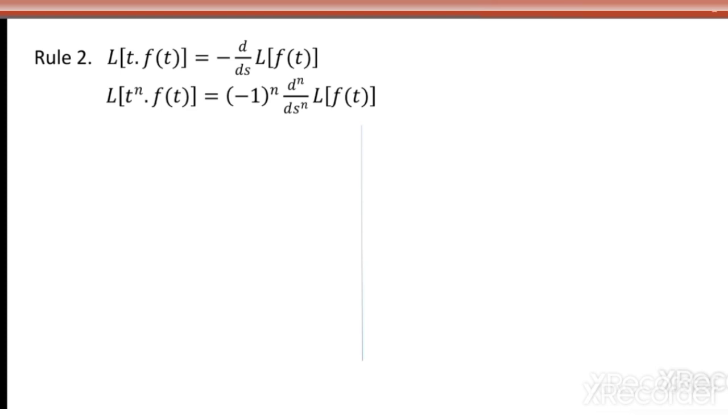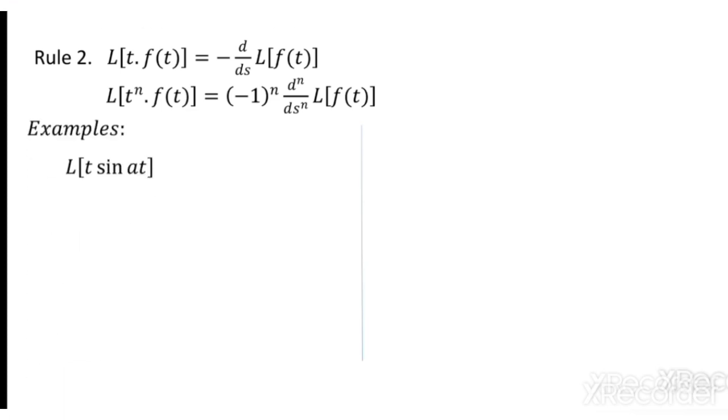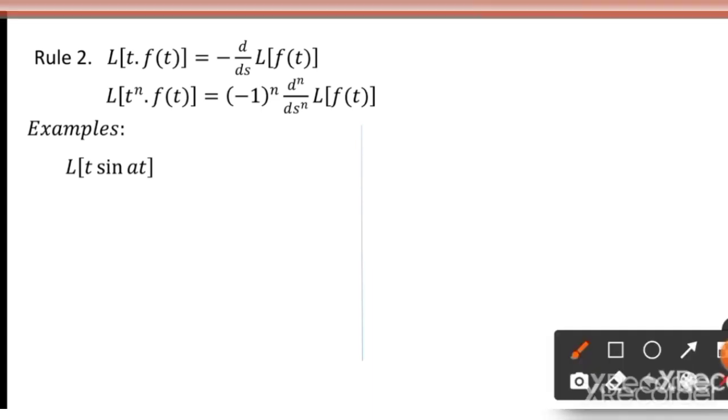If it is t square f of t, then how can we get the Laplace transform? We have to differentiate the Laplace transform of f of t twice, d square by ds square, and multiply with the plus sign because minus 1 square. So let us take one or two problems. So t sin at, I want the Laplace transform of t sin at. So the associated function is sin at. So here I want to take the sin at result, the Laplace transform of sin at.